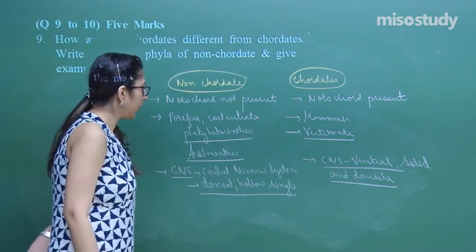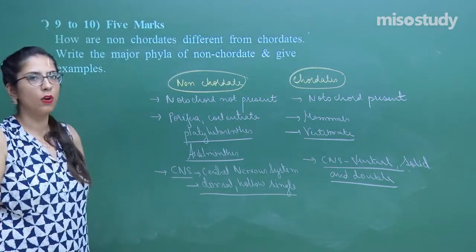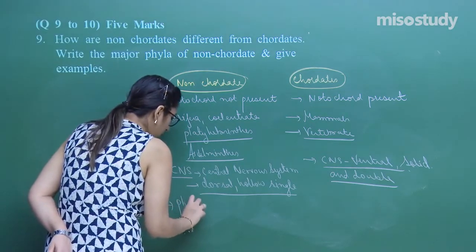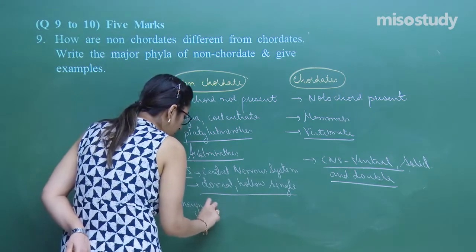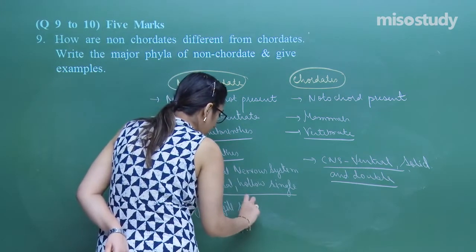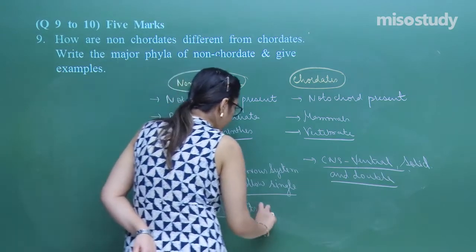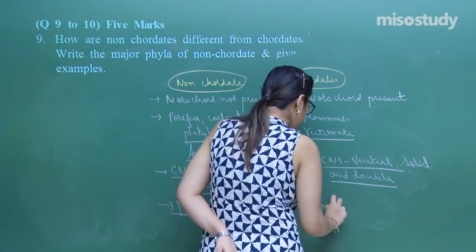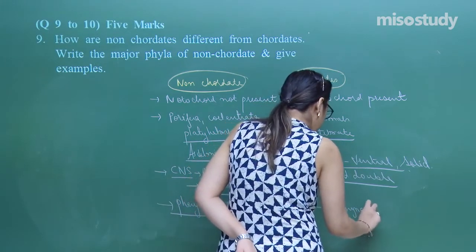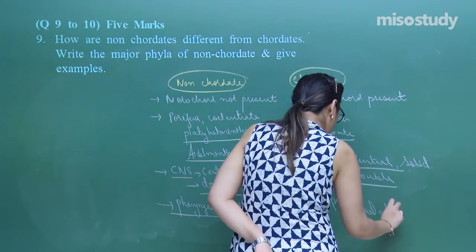Right? In the first case, in case of the non-chordates, the pharyngeal gill slits are present. Whereas in this case, pharyngeal gill slit absent.